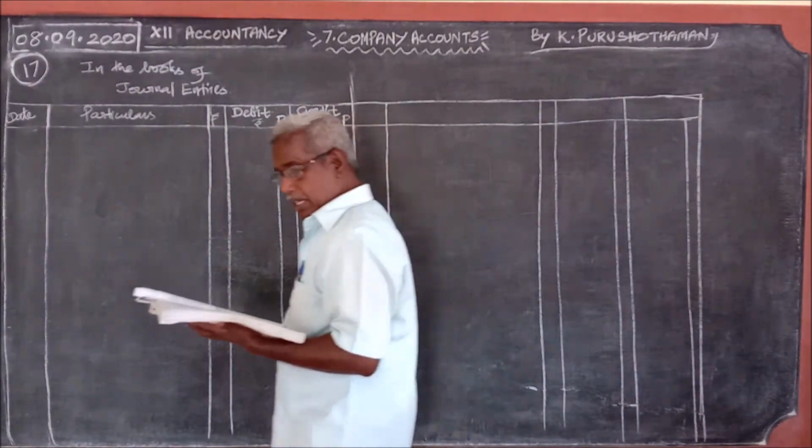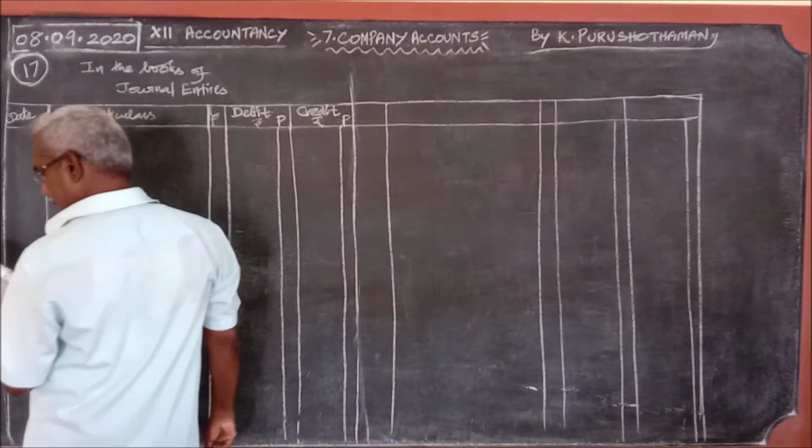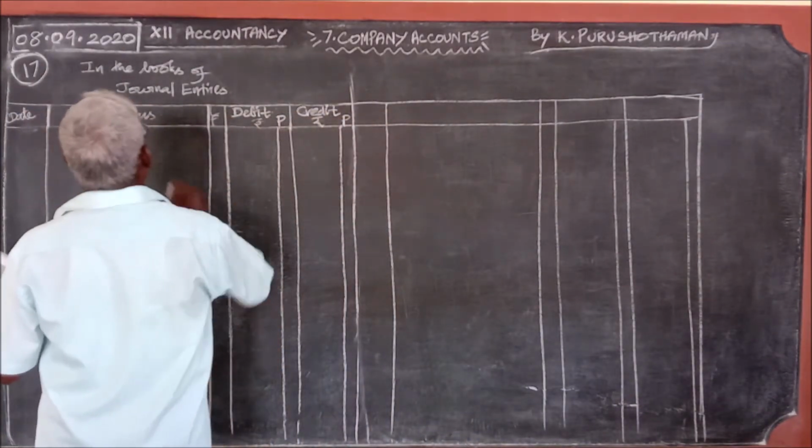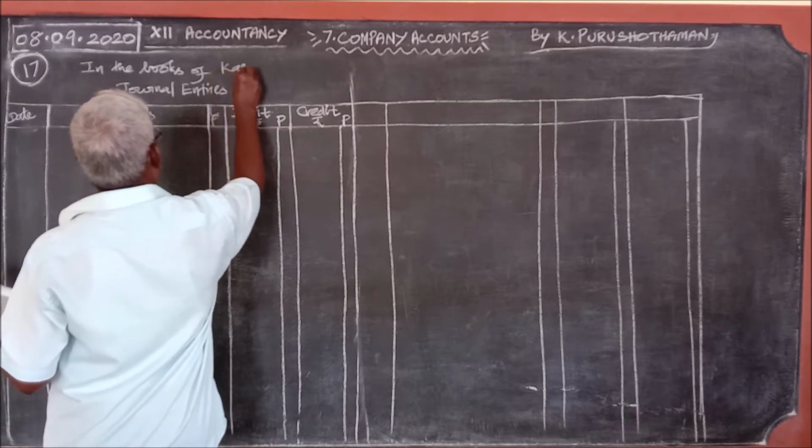Okay. Now in problem number 17, Kasturi Limited, in the books of